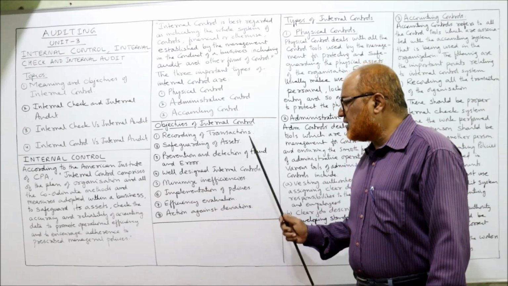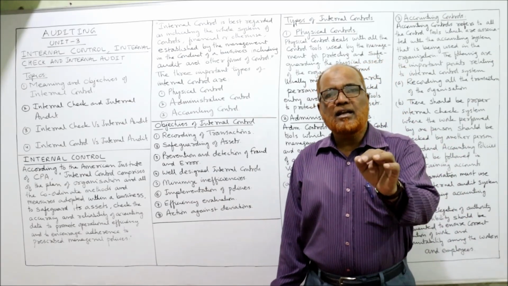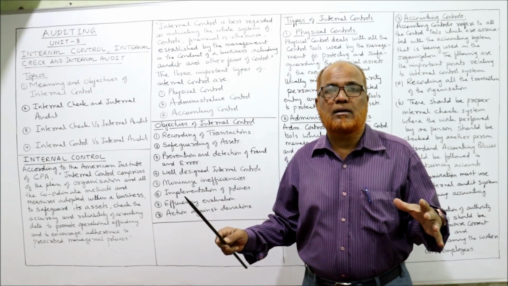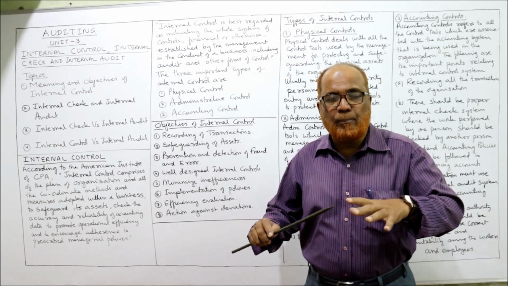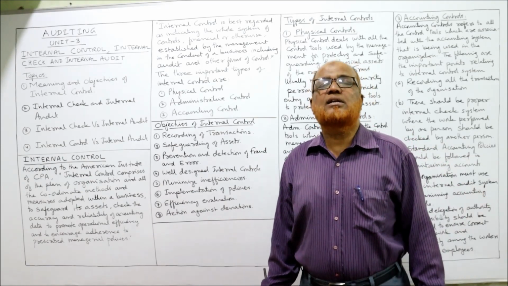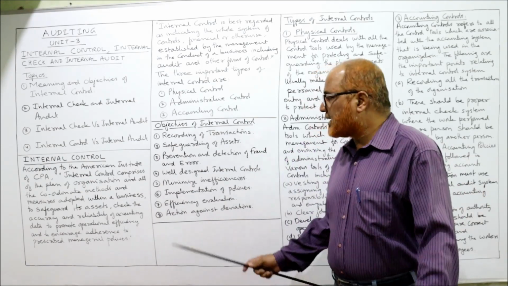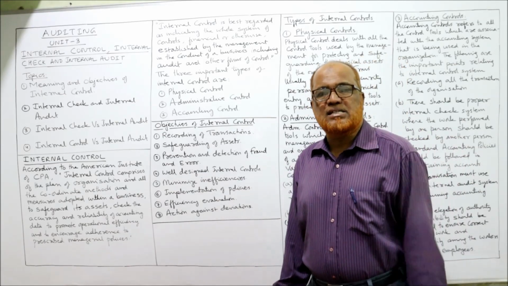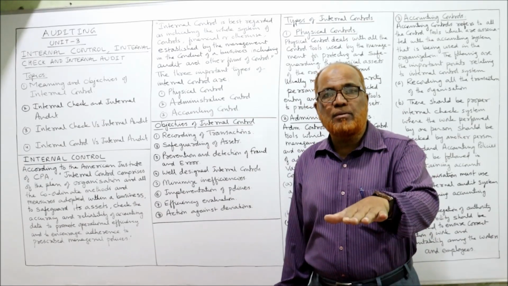Third one, well-designed internal control system. The internal control should not be random. It should be well planned. The management should make a plan of this internal control system and implement it. Then only the internal control will be successful. Next one is minimize inefficiencies. The wastages, the inefficiencies should be minimized.